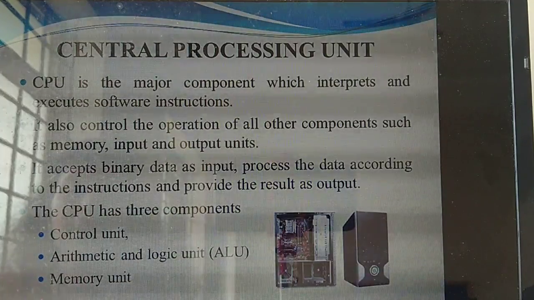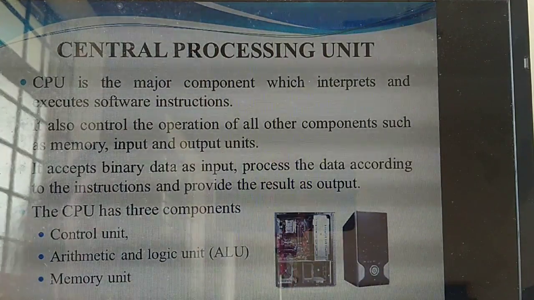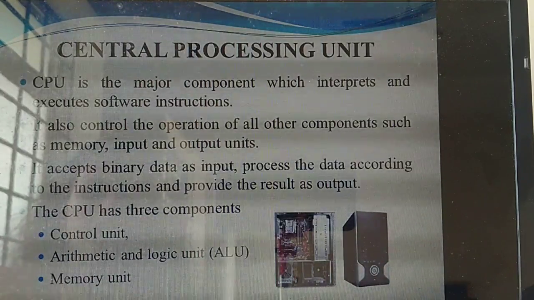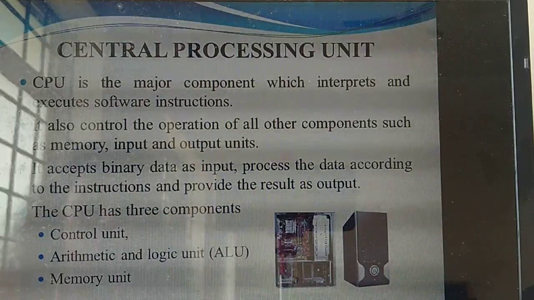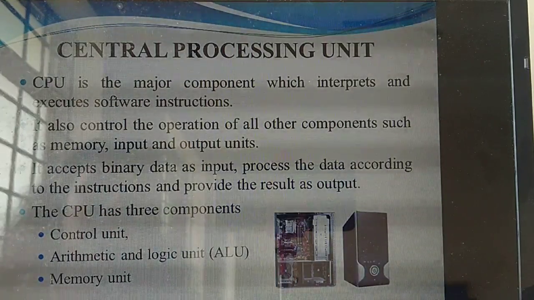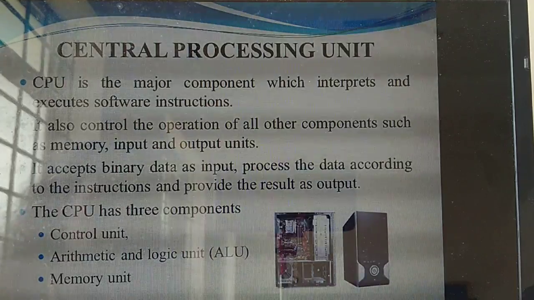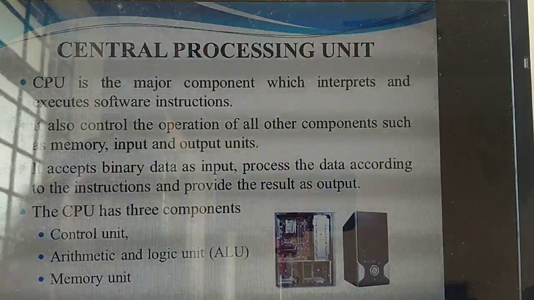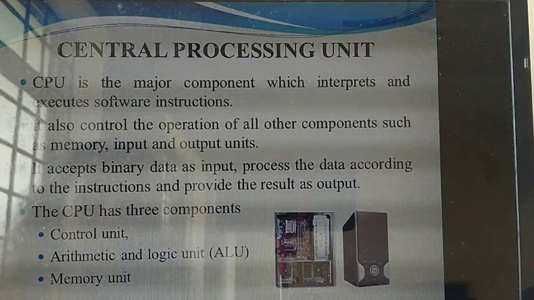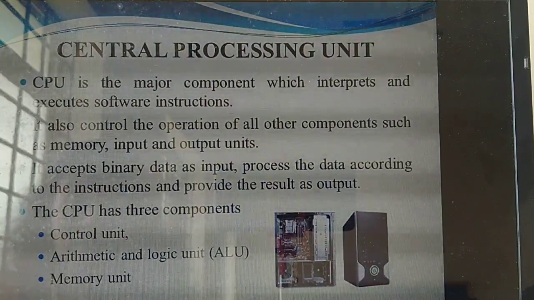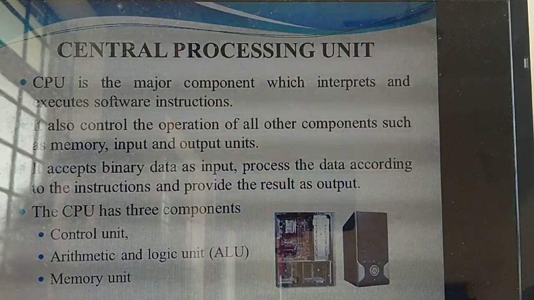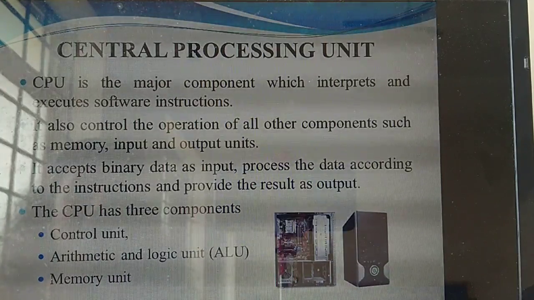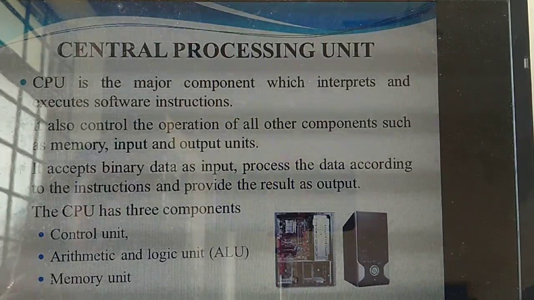So I am always giving input data. For example, I am typing one word, computer science. If I am typing computer science, does the computer accept it as the same English letters? No. If I am typing the word, it will convert it into binary data. For example, when I type C, C has a particular value. Binary means nothing but zeros and ones. What is binary? Zeros and ones. So C has a particular value, maybe 1, and D has a particular value, maybe 0 or 1. Understand? So the input you are giving, it will accept as data in the form of what? Binary.